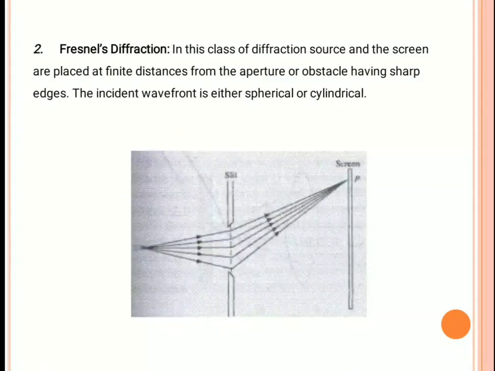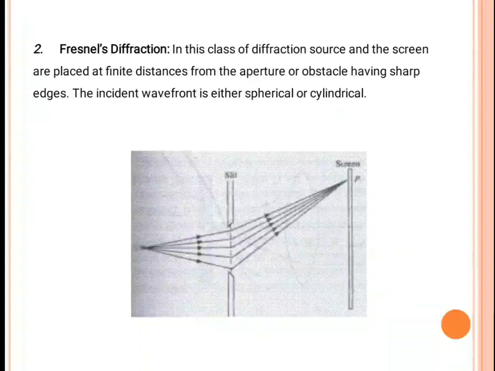This is Fresnel diffraction. In the case of Fresnel diffraction, the source and the screen are placed at a finite distance, that is a measurable distance, and the incident wavefront is either spherical or cylindrical.